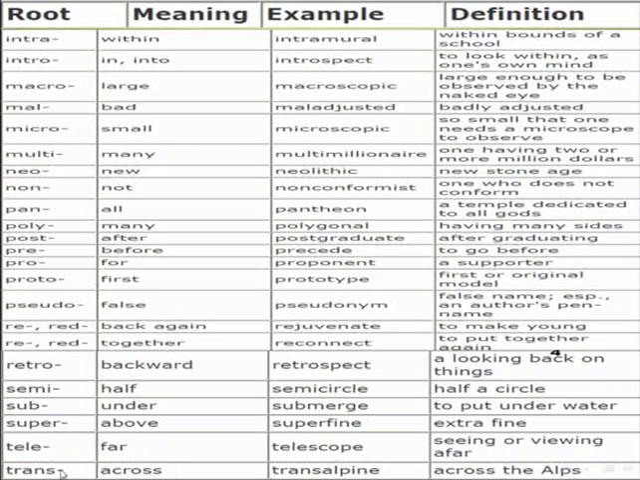Prefix root: trans. It means across. Example for the use: transalpine. Transalpine. Definition for transalpine: across the Alps.